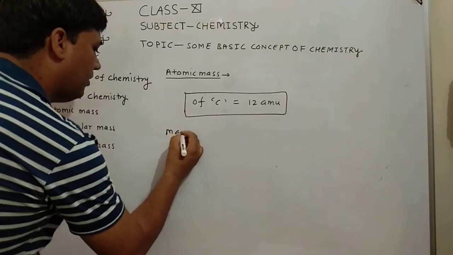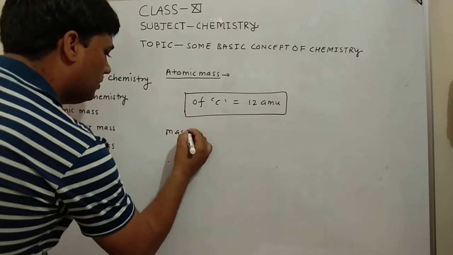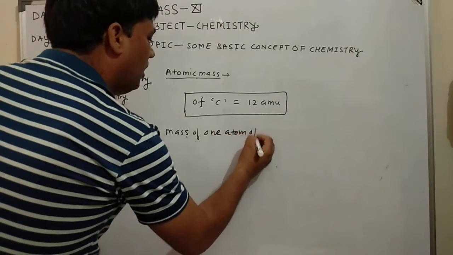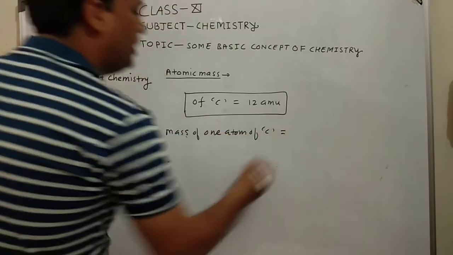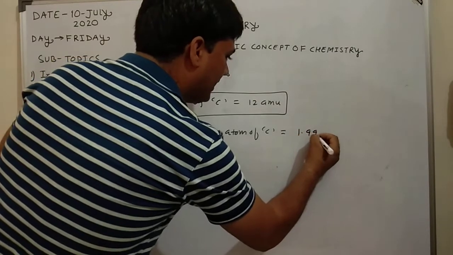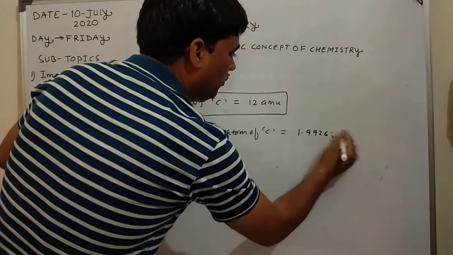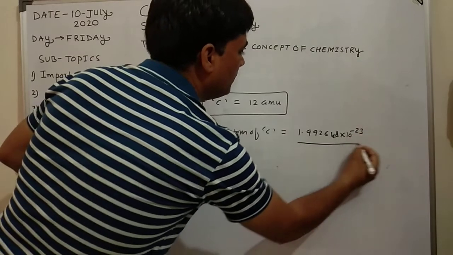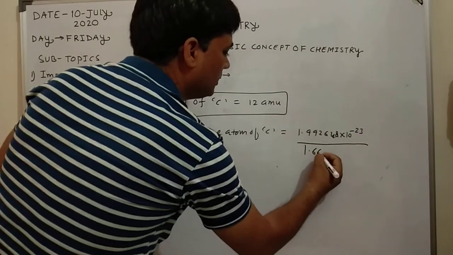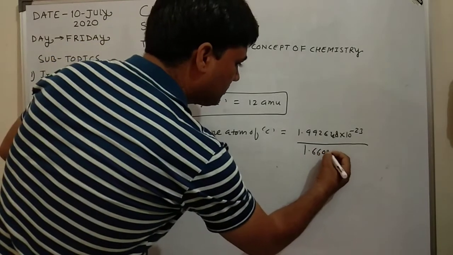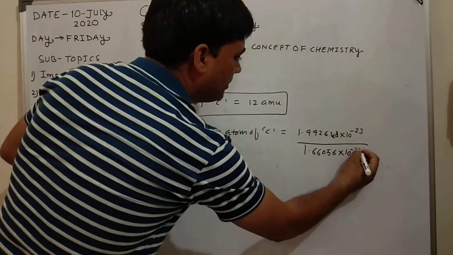Mass of one atom of carbon with respect to AMU is equal to 1.992648 into 10 to the power minus 23 divided by 1.66056 into 10 to the power minus 24.